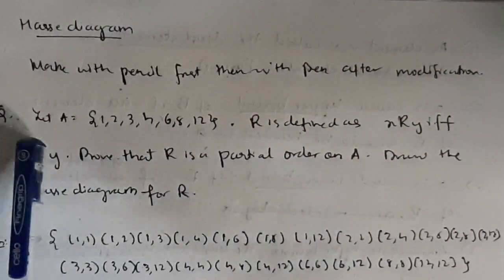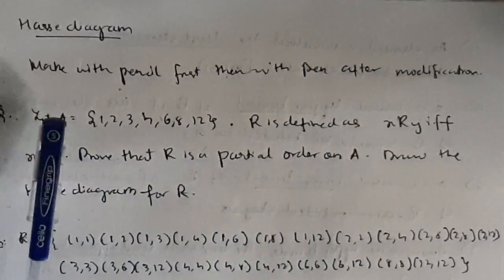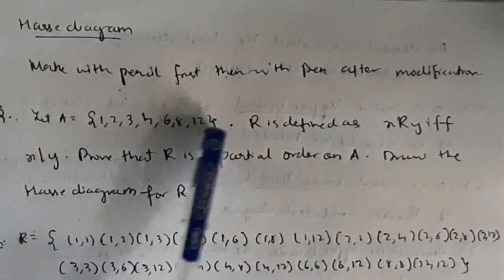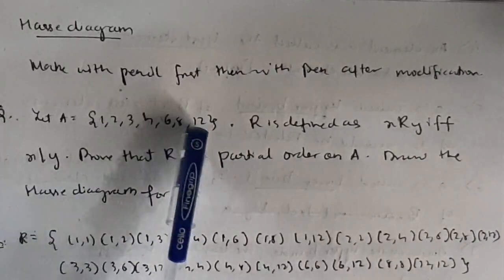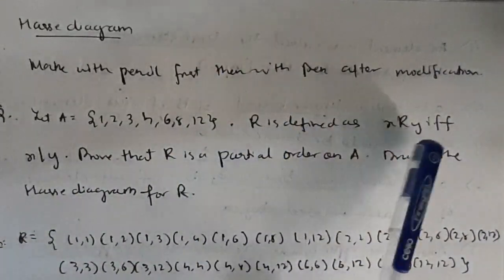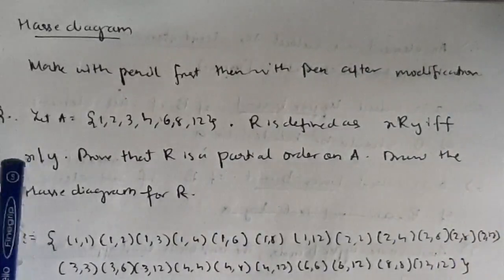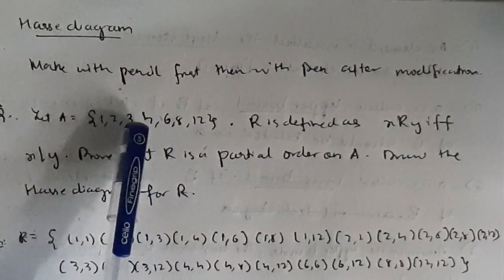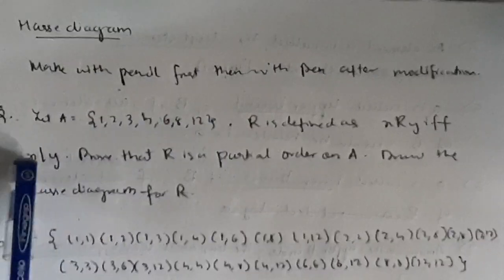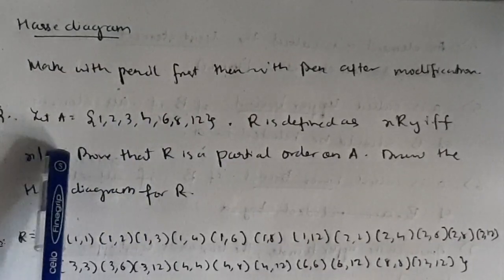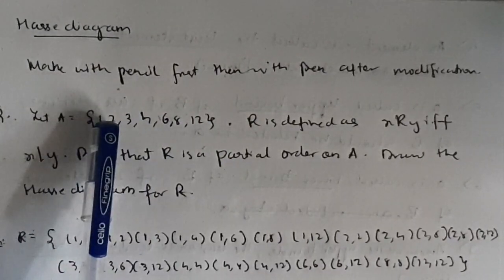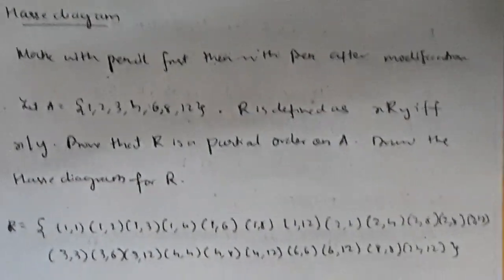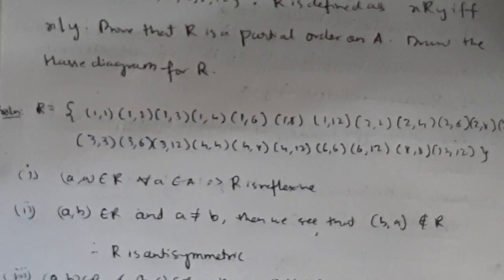Then coming to the question, you will be given a set, 1 to 12 or any elements, and they'll give R. R is defined as x R y if and only if x divides y. Take two elements, take x as 4 and y as 2. 4 divides 2, yes, so 4 comma 2 belongs to R. Write all the element pairs which belong to R. Then you need to check three things.